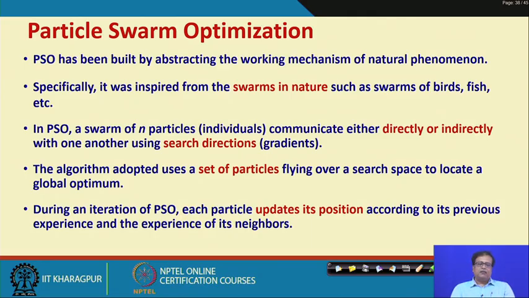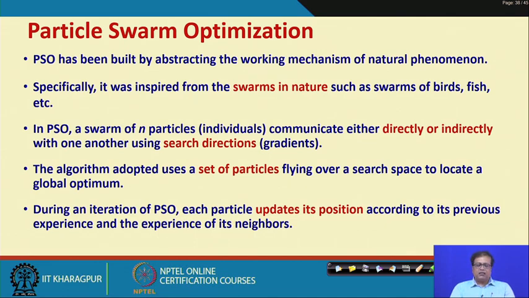The question is how it actually happens. Each particle is continually updating its position according to its previous experience and the experience of its neighbors. That is what the birds and fishes actually do when they move in a swarm.